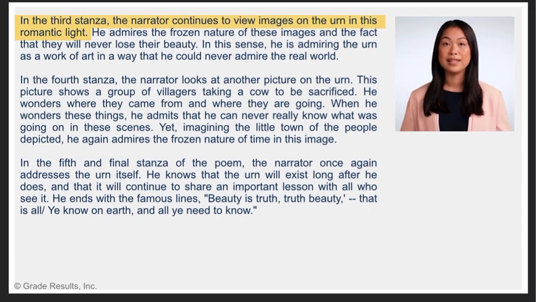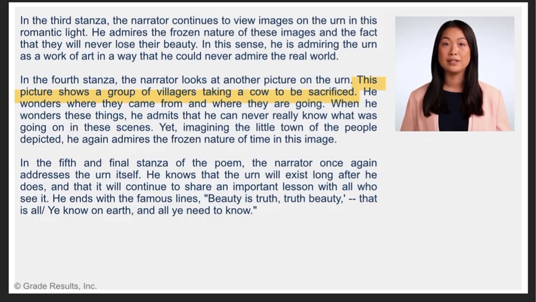In the third stanza, the narrator continues to view images on the urn in this romantic light. He admires the frozen nature of these images and the fact that they will never lose their beauty. In this sense, he is admiring the urn as a work of art in a way that he could never admire the real world. In the fourth stanza, the narrator looks at another picture on the urn.